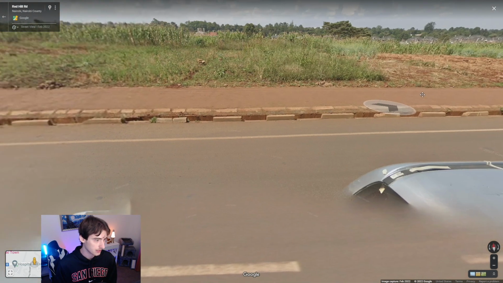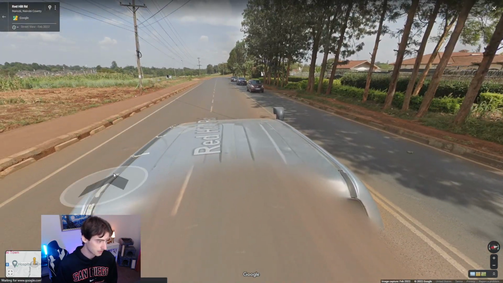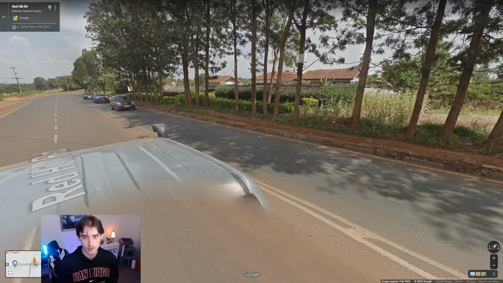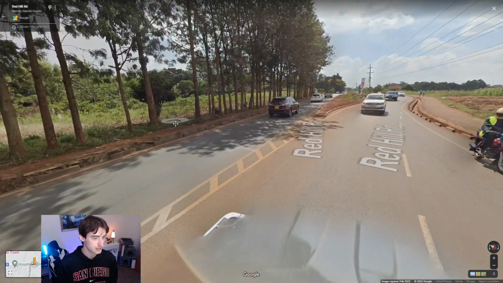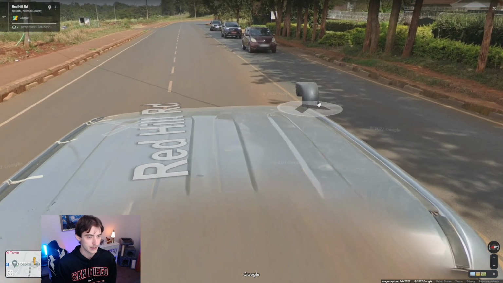Interestingly enough, a lot of the cars in Kenya can be learned. They can be memorized. As you can see, there's some tape or something on this one. The cars look a little bit different. The truck looks a little bit different in different places of Kenya. But one thing that you can almost rely on is the snorkel.